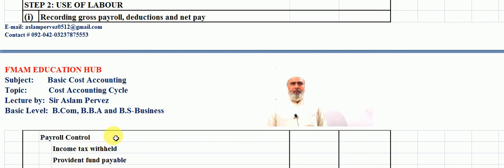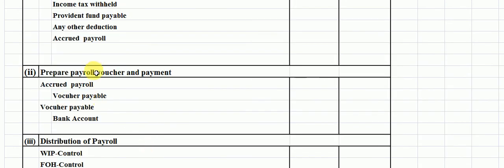Payroll control is debited. Against it, income tax withheld, provident fund payable, any other deduction and accrued payroll are credited. This is the first entry, which is passed in the journal with payroll as a debit.